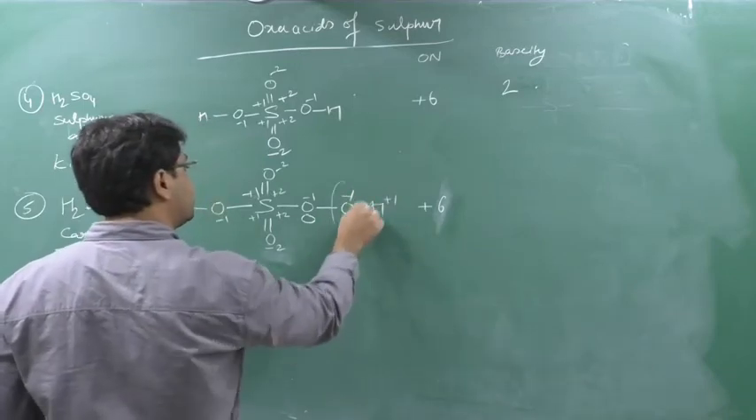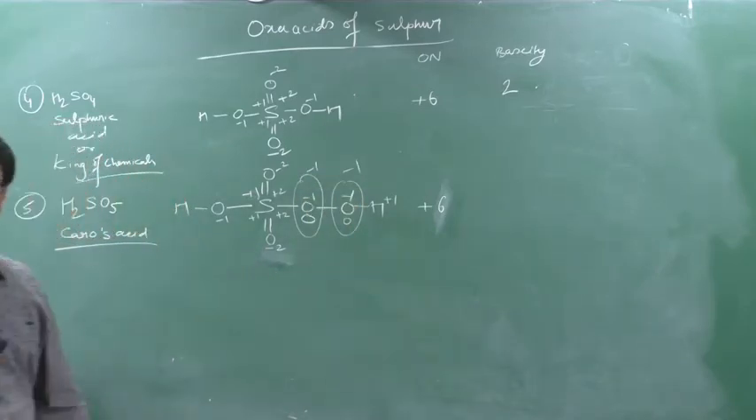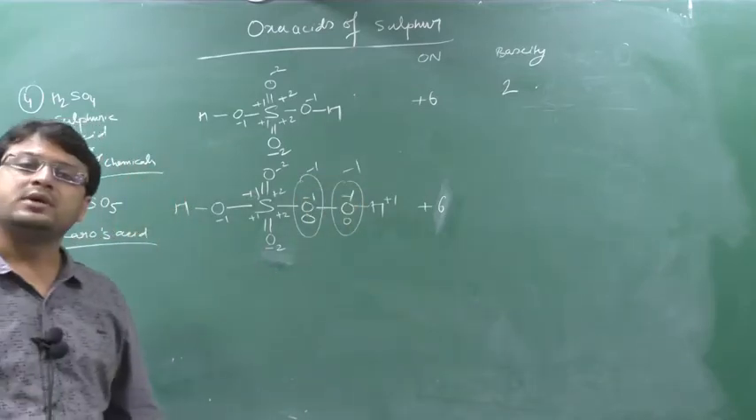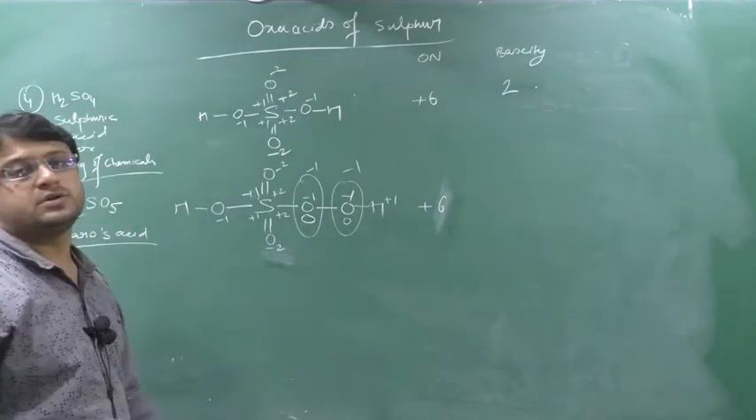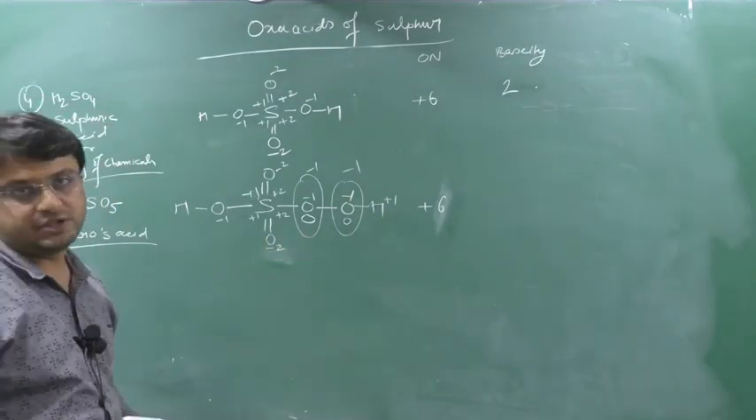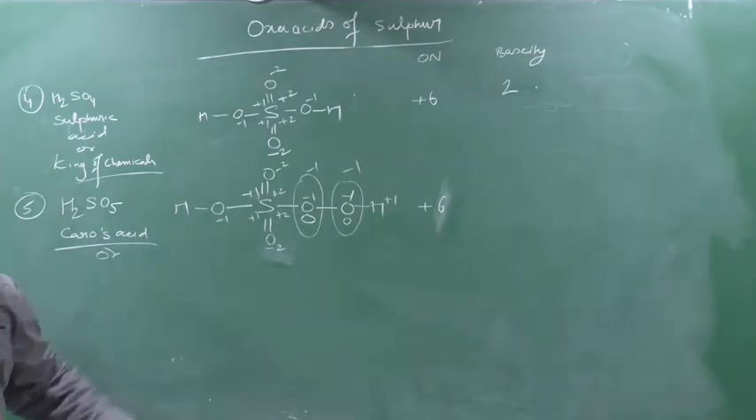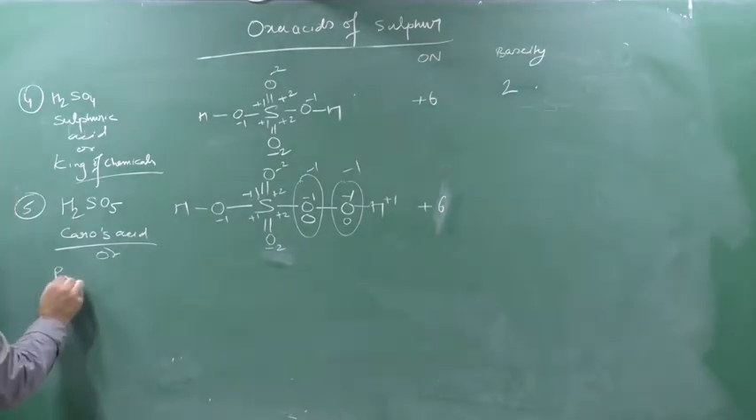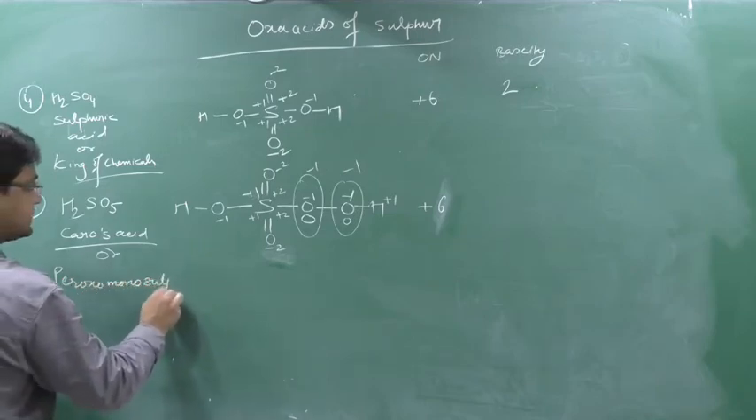So if you see the net charge on this oxygen and on this oxygen, it is minus 1, minus 1. Whenever on any oxygen the net charge is minus 1, that type of oxygen we say is a peroxy linkage. So yes, Caro's acid contains one peroxy linkage. So what can be the other name? How many sulfur are there? 1 sulfur. How many peroxy linkages? 1 peroxy linkage. So we will say peroxomonosulfuric acid.